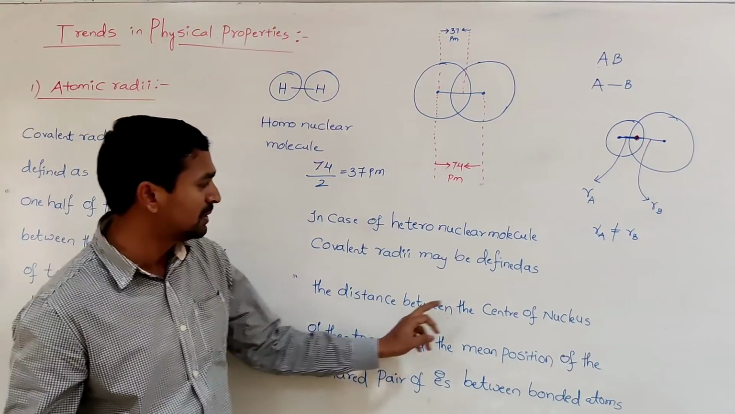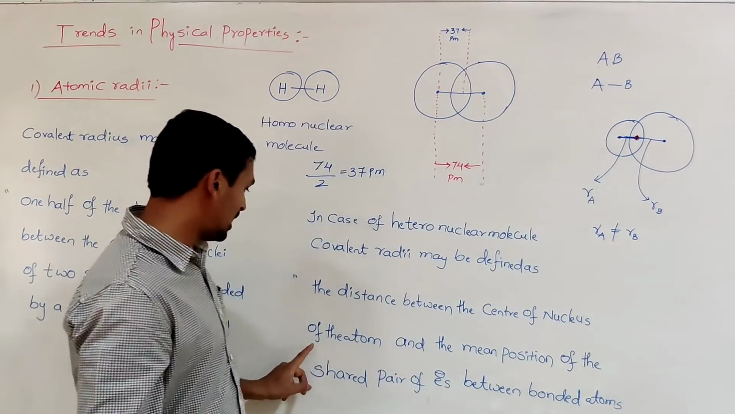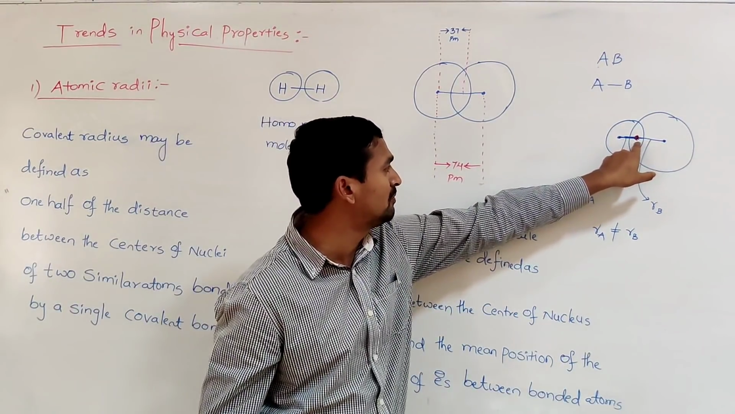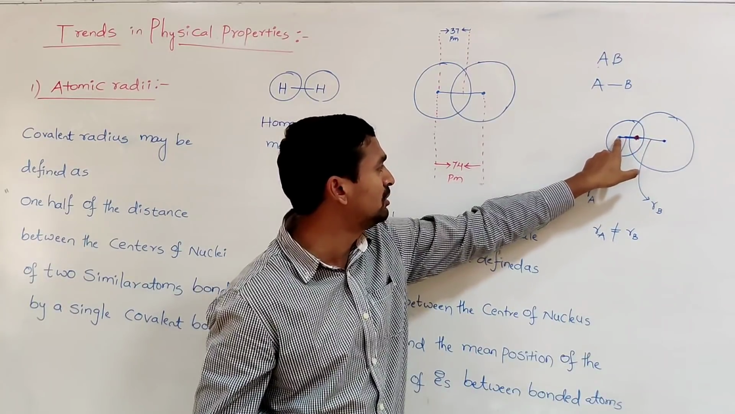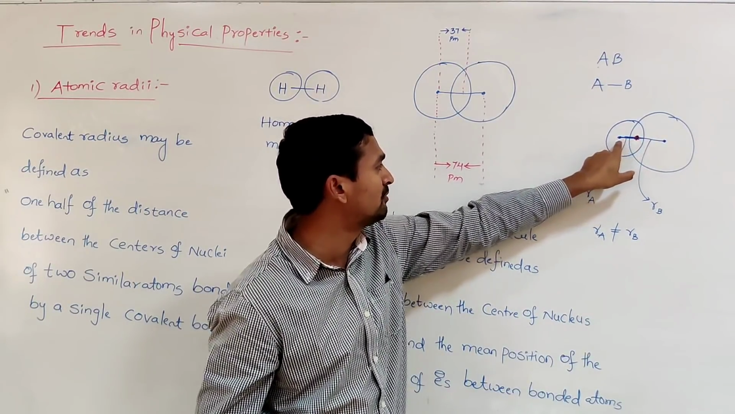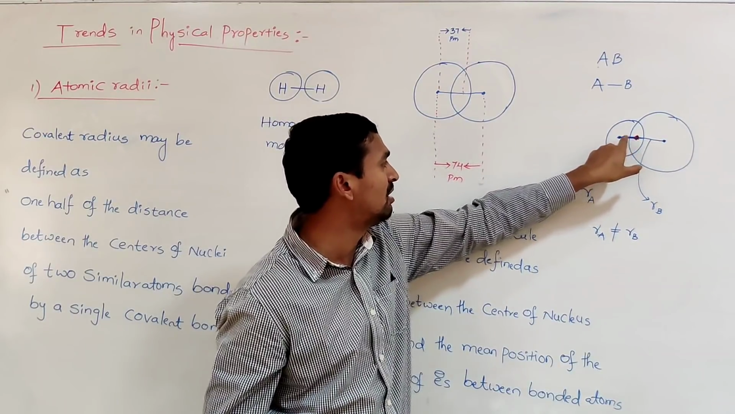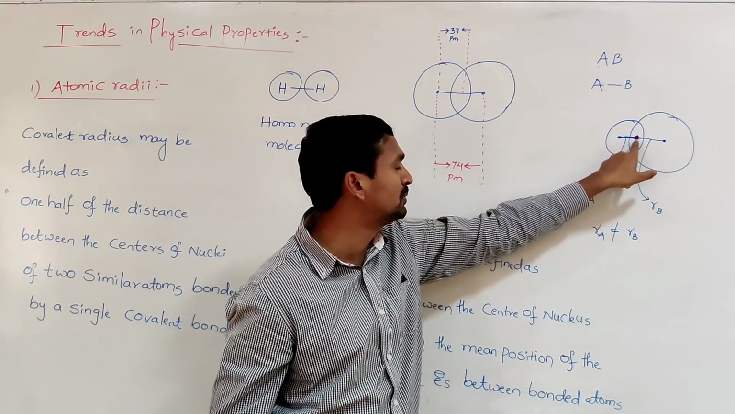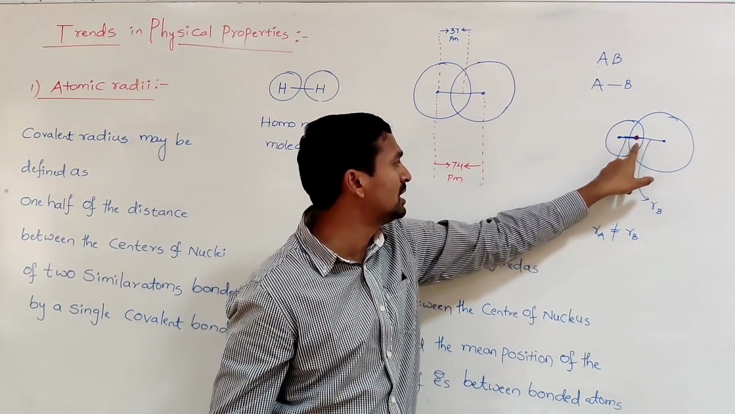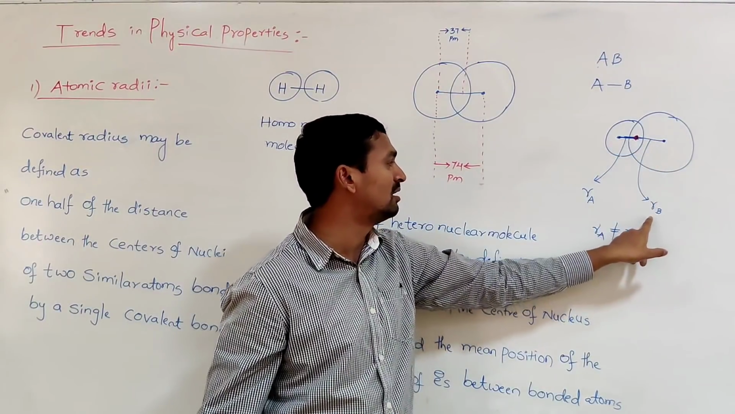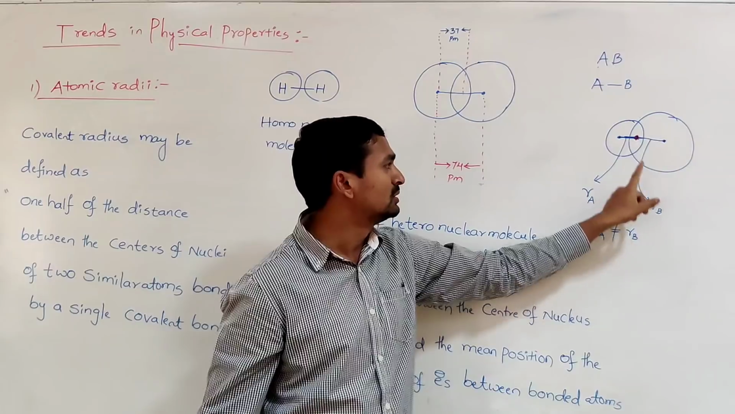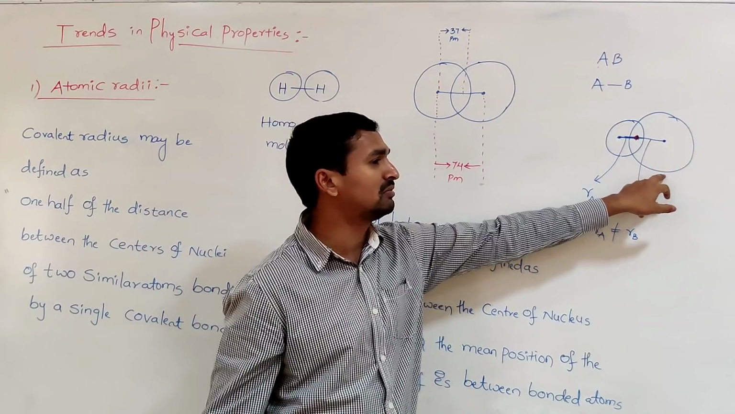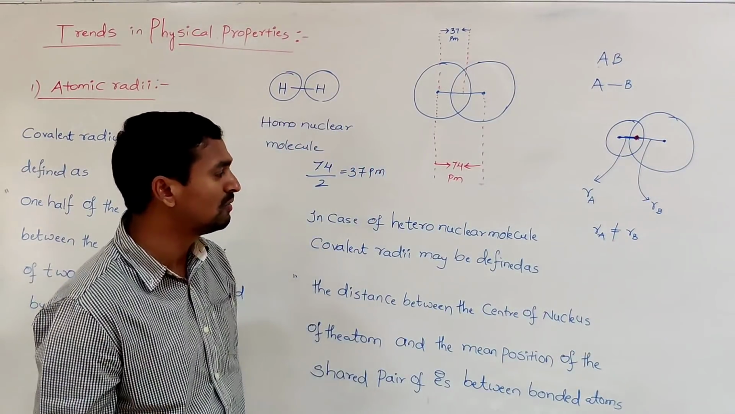So the distance between the center of the nucleus of the atom and the mean position of the shared pair of electrons is called the covalent radius of that atom. Here for A, that's why it is RA. This is the center of the nucleus, and this mean position is common for both. From there to here, whatever the distance is, that is the covalent radius of atom B. Did you get the same value in both cases? You never get the same, because this atom is different from that one. That's why in both cases we get different covalent radius values.